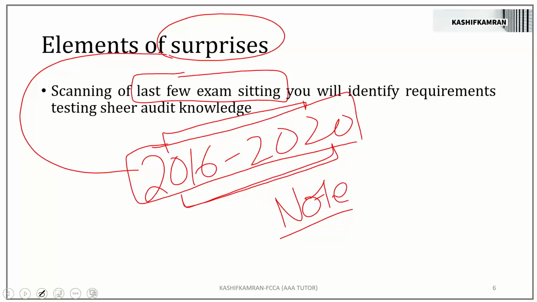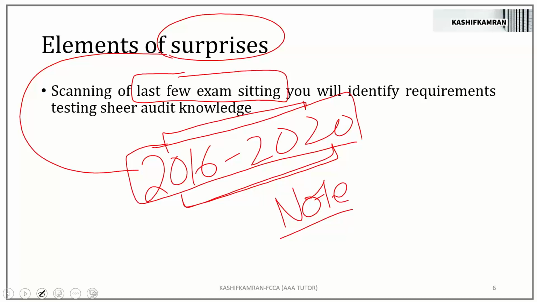But at the level at which the AAA paper is set, is expecting surprises something natural? Are we giving the initial ACCA papers, or are we giving the strategic optional papers? Should we tackle the element of surprises with common sense and without stress? And if there is a requirement for 10 marks which I don't know, should I keep it for the last of the exam paper rather than spoiling my whole exam setting?